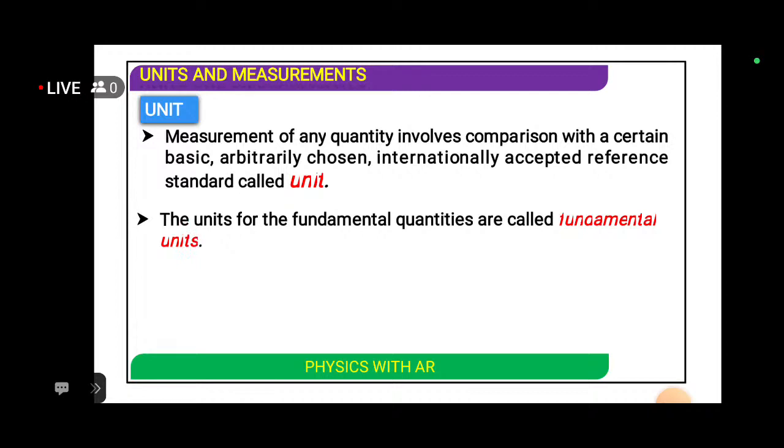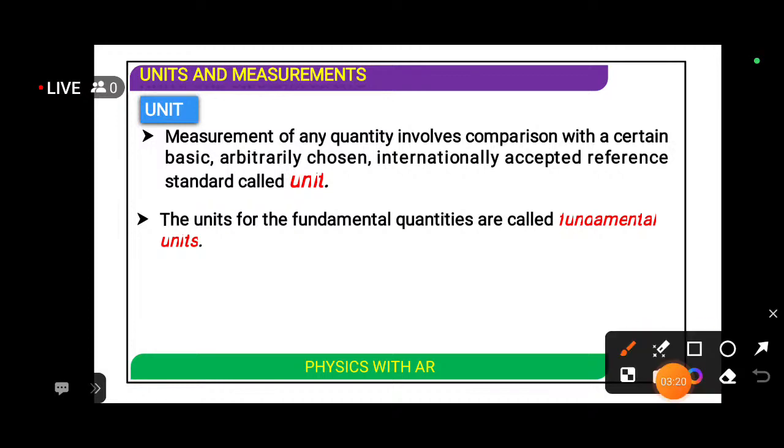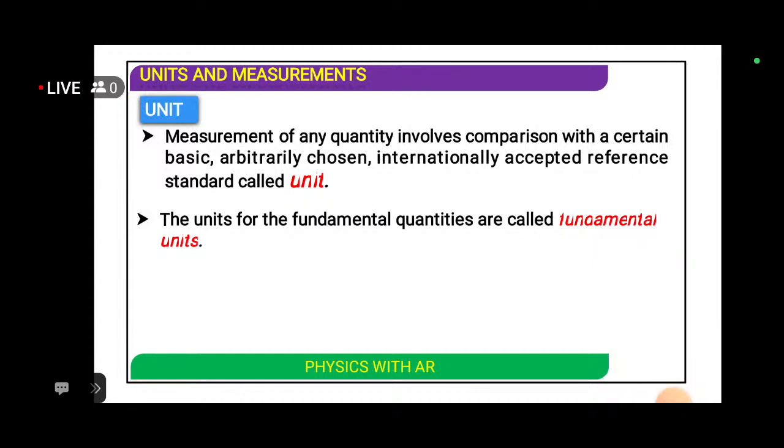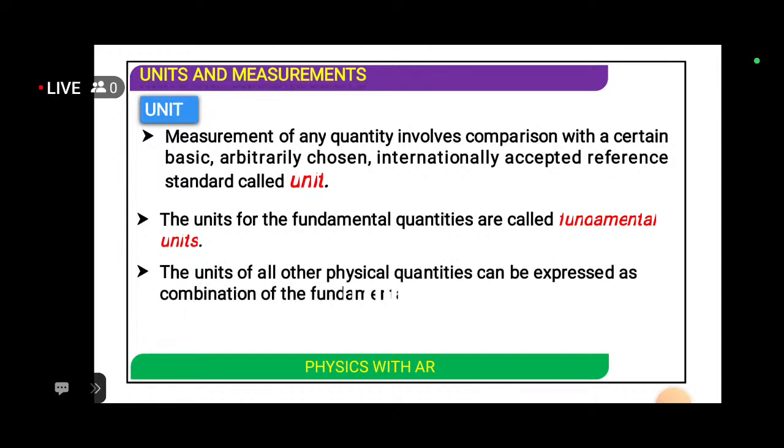The units for fundamental quantities are called fundamental units. The units of all other physical quantities can be expressed as combinations of fundamental units and are called derived units.